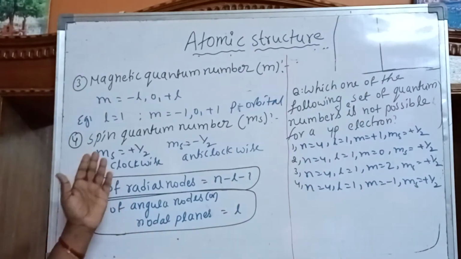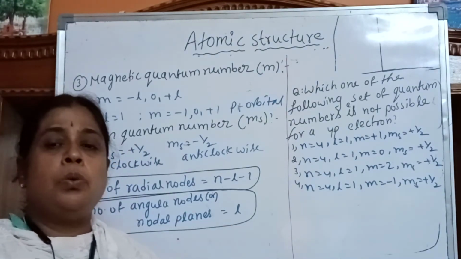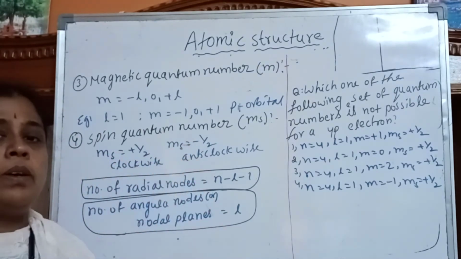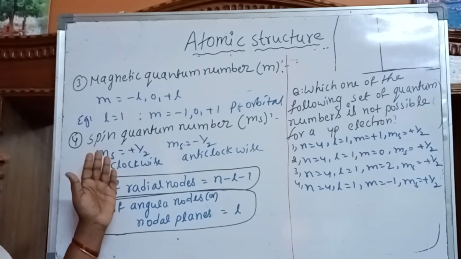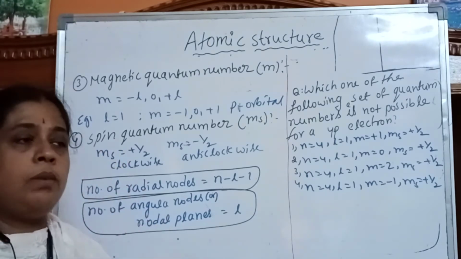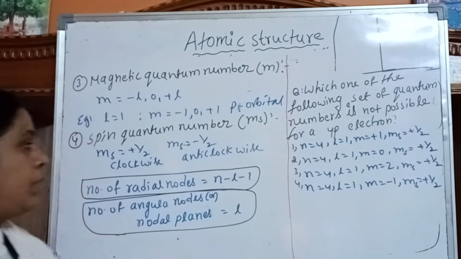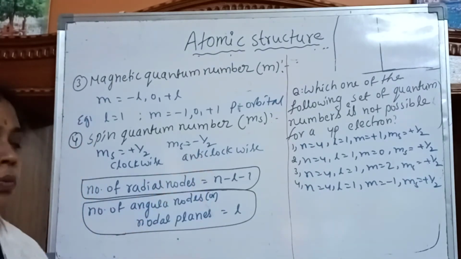Okay. So the spin quantum number, Ms, has only two values always: plus 1/2 and minus 1/2. For the clockwise direction, the spin quantum number value is plus 1/2. For the anti-clockwise direction, the spin quantum number value is minus 1/2. Okay.